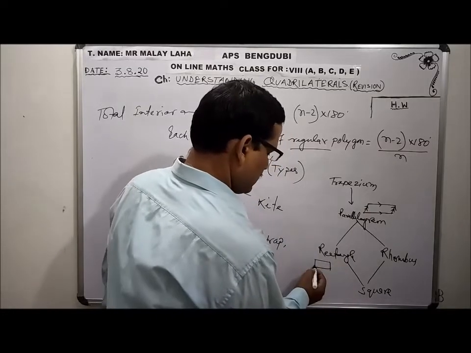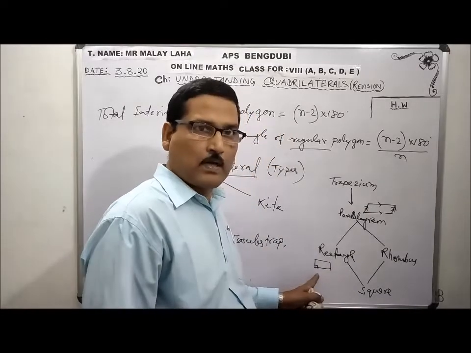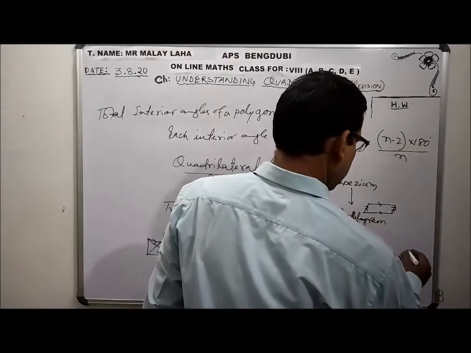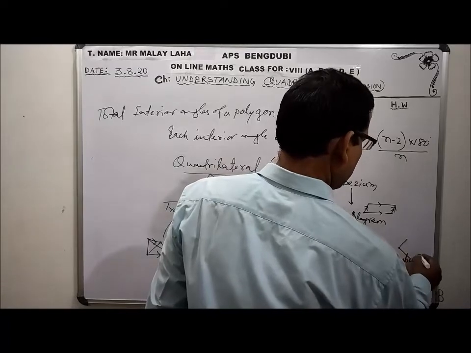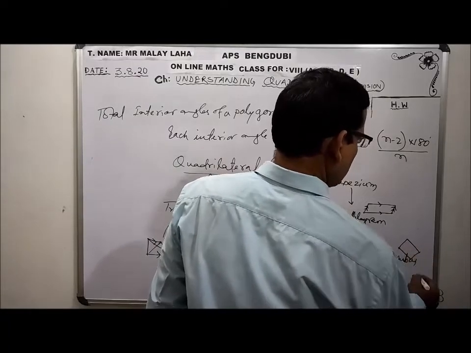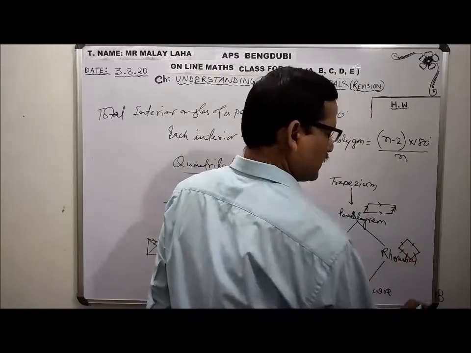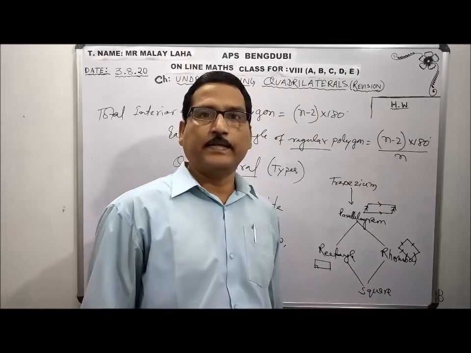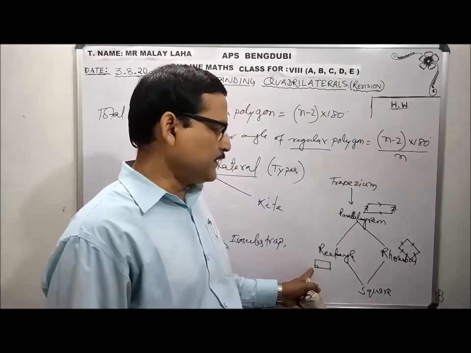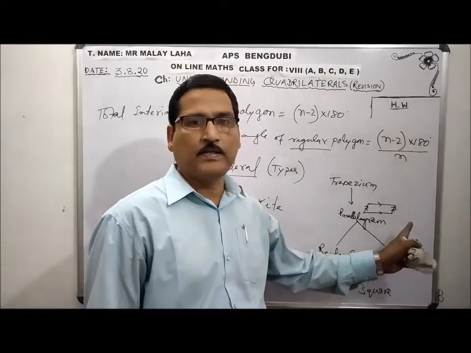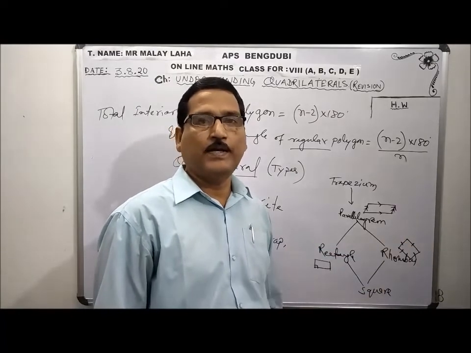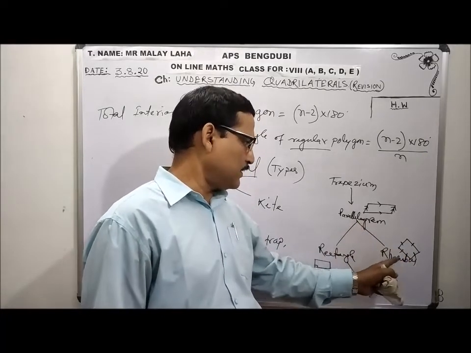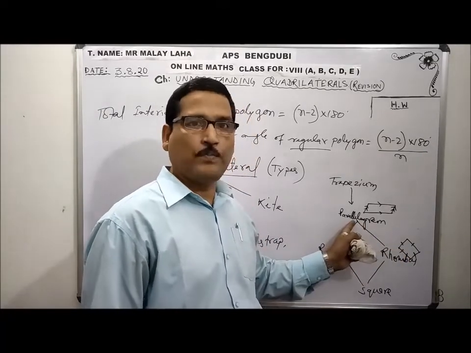When one angle is 90 degrees, the parallelogram is also a rectangle. A rhombus is when adjacent sides are equal, this equal to this equal to this equal to this. Opposite sides are parallel, and none of the angles is 90 degrees. So when one angle is 90 degrees, that will be a rectangle. When it is not 90 degrees and adjacent sides are equal, then it will be a rhombus only. A rhombus is a parallelogram, and a rectangle is also a parallelogram.